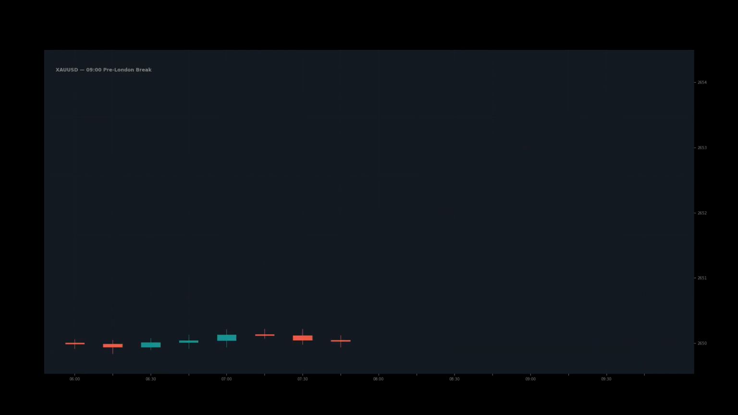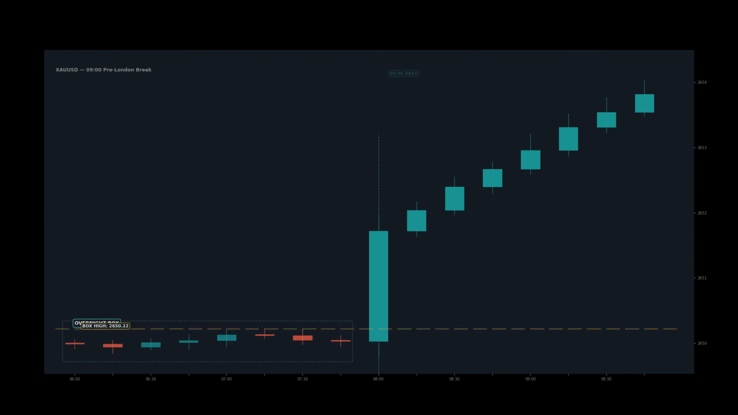The 9 a.m. time gate is your first real opportunity. London officially opens at 10 a.m., but by 9 a.m. pre-positioning is already visible. When the 9 a.m. candle breaks decisively out of the overnight box with a body greater than 50% of its range, the breakout direction continues as the dominant trend approximately 70 to 75% of the time.